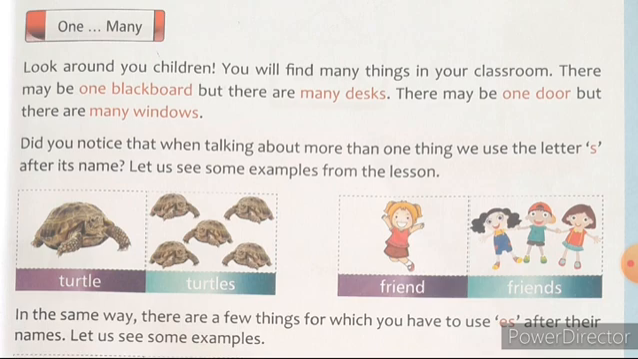Here the word turtle ends with E. So we have to add the letter S to convert into many. Whereas the word friend ends with the letter D. Here we have to add the letter S to convert into many.